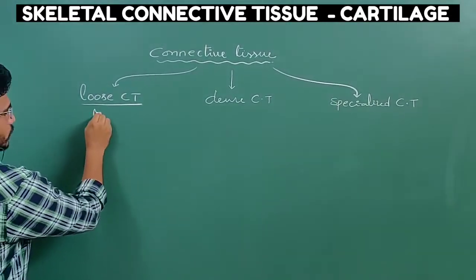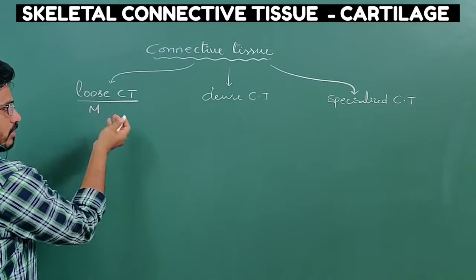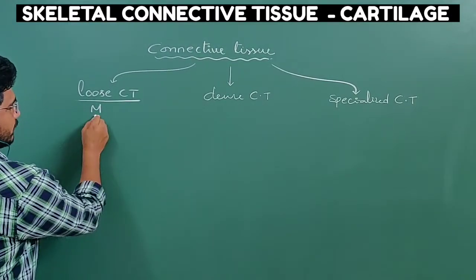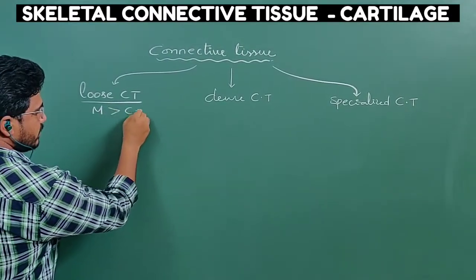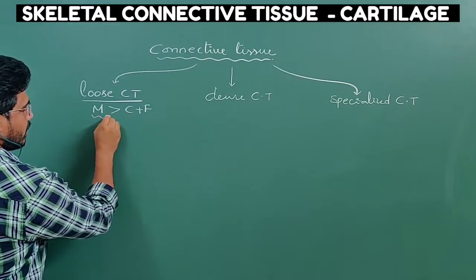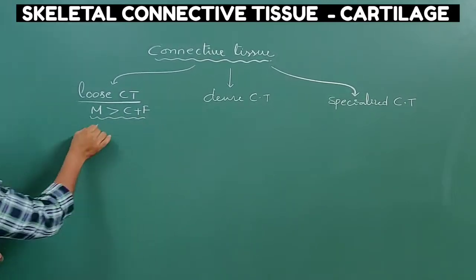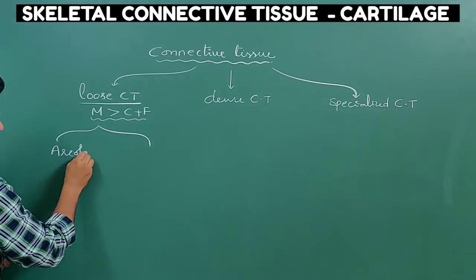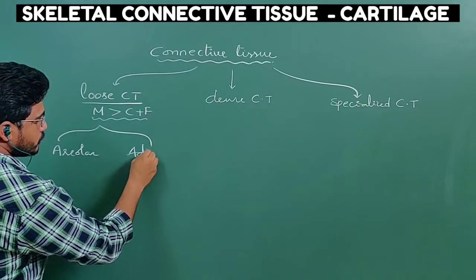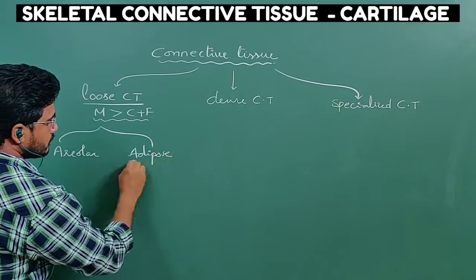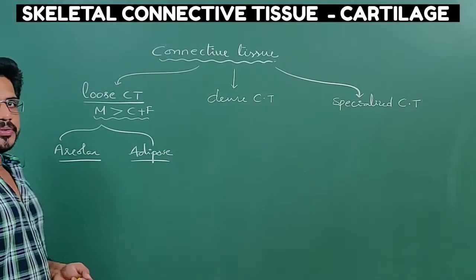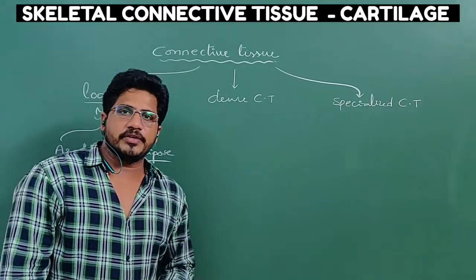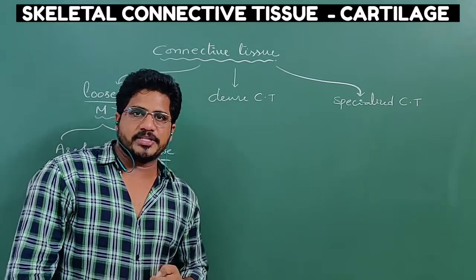In loose connective tissue, matrix is more compared to the cells and fibers, so matrix is greater than cells plus fibers is the formula we applied here. According to that, loose connective tissue is of two types, areolar and adipose. These two come under loose connective tissue. About them, in previous videos also I have given detailed information.